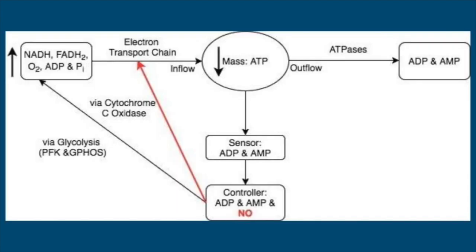Based on this study, we have added nitric oxide as a controller in this mass balance model. Nitric oxide has a role in the synthesis of ATP as it inhibits the oxidation of cytochrome C oxidase and the electron transport chain, decreasing the conductance for inflow of ATP. As a result, the pools for NADH, FADH2, oxygen, ADP, and Pi increase. This introduces another regulating variable for ATP inflow in addition to our original hypothesis.